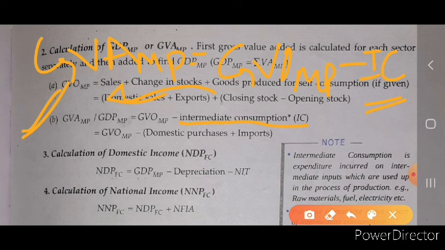In that condition, we add the domestic purchase and import, we add both of them and then subtract from the GVOMP to calculate the value of GVAMP.